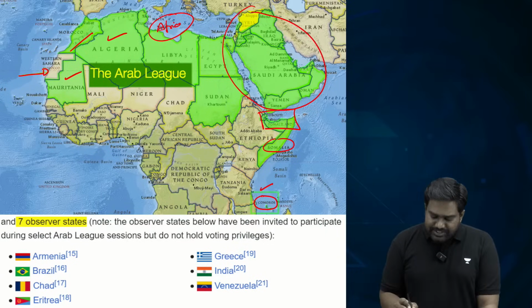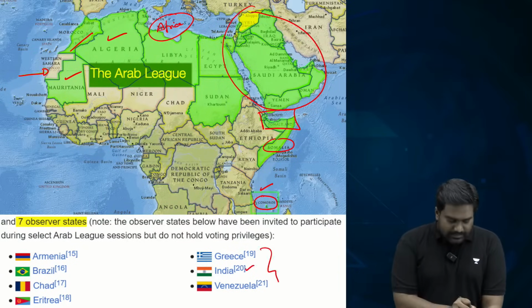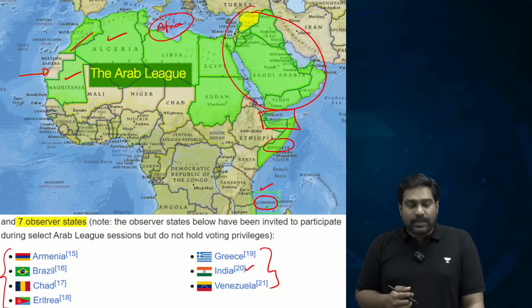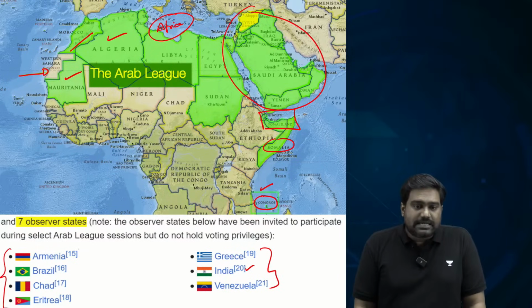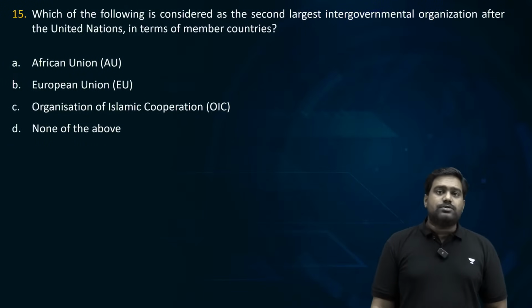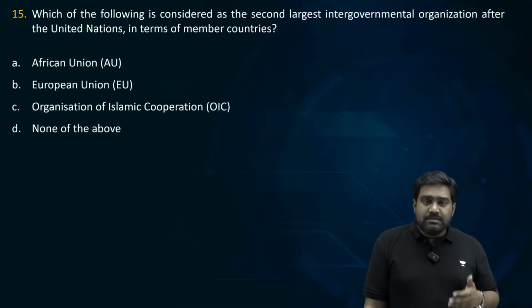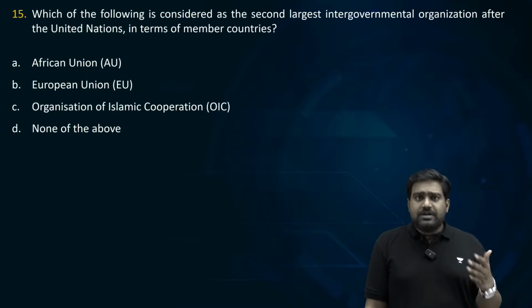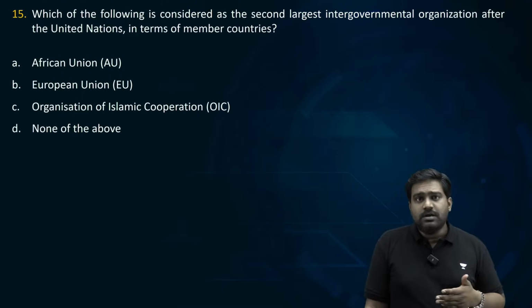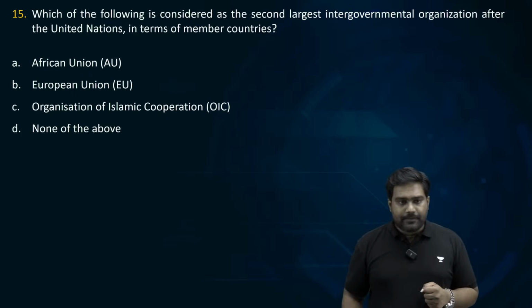Which are the observer states? Apart from India, these are the observer countries. Armenia, Brazil, Greece, Venezuela, Chad and Eritrea. These are the observer states. So since Syria was recently readmitted to the organization, the topic is very important, and India has a lot of interests from West Asia to North Africa, and we have very good relations with most of these member countries. So that is why Arab League is an important topic.